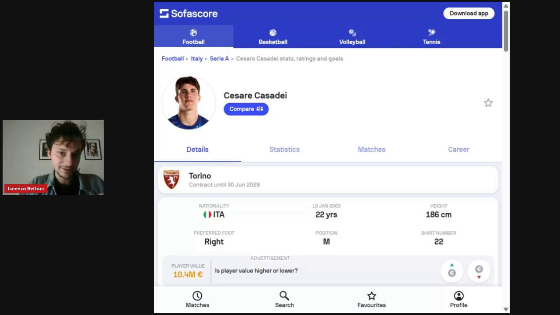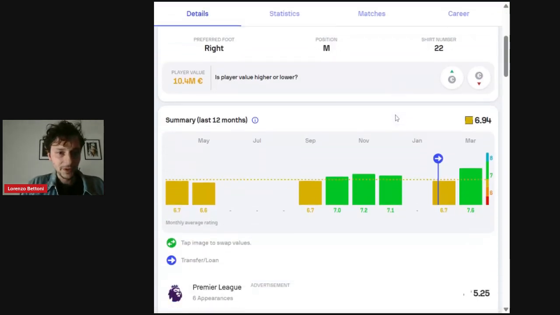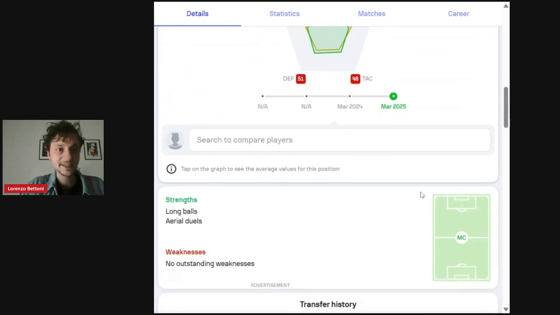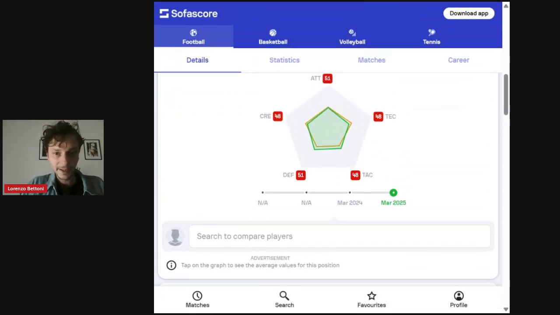So he's playing a little bit down in central midfield and not as an attacking midfielder. But his numbers with Torino are honestly really, really good, and he has become an immediate starter. He has already scored a goal against Monza. So it was, as I said, just about time before he was called up by Spalletti.